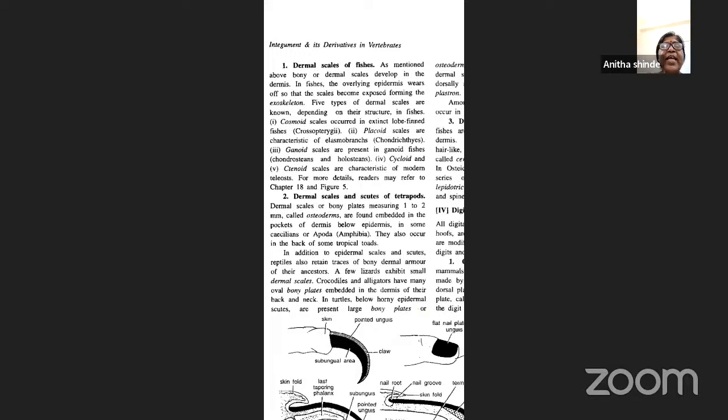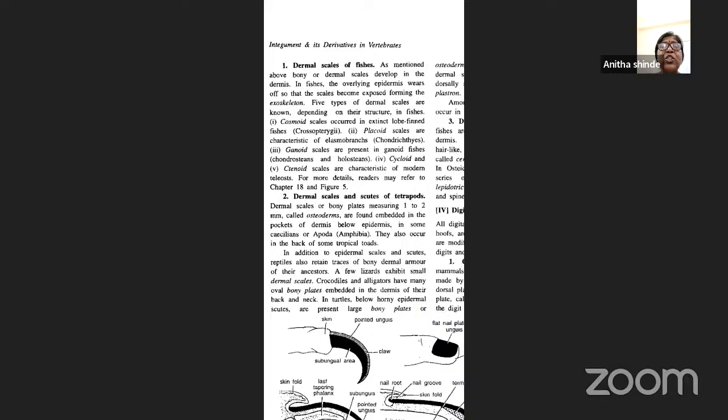Cosmoid scales occur in the extinct lobe-finned fishes like Crossopterygians. Then placoid scales are a characteristic feature of elasmobranchs, that is, chondrichthyes fishes. Ganoid scales are present in ganoid fishes, like the chondrosteans and holosteans. Cycloid scales and ctenoid scales are characteristic of the modern teleost fishes. This is about the dermal scales of the fishes.